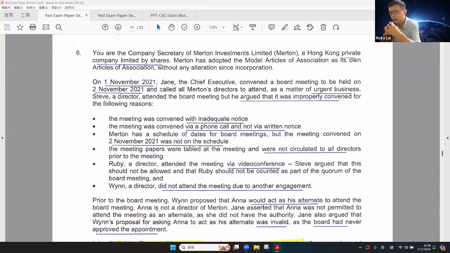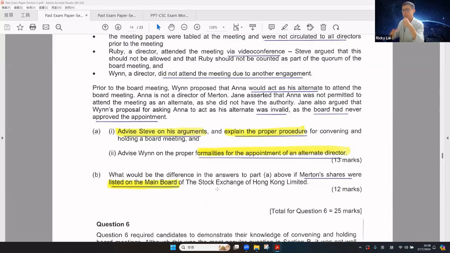The director attended the board meeting, but he argued that it was not properly convened because, first of all, of inaccurate notice. The meeting was convened through a phone call, not a written notice. The company has a schedule of days for board meetings, but November 2 was not on the schedule. The meeting papers were tabled at the meeting, but not circulated to all members before the meeting. One director attended the meeting through video conferencing, and he argued that the director should not be counted in the quorum. The director did not attend the meeting due to another engagement.